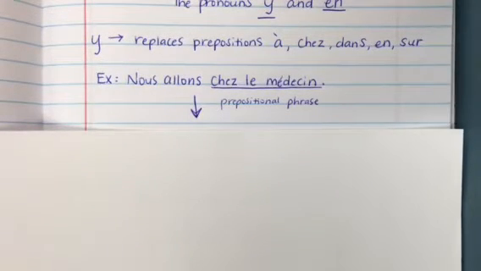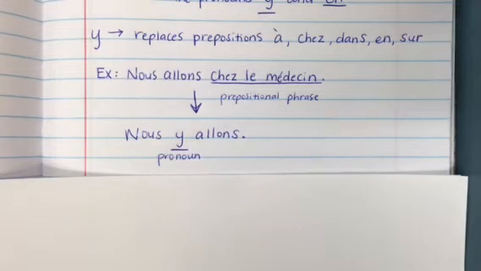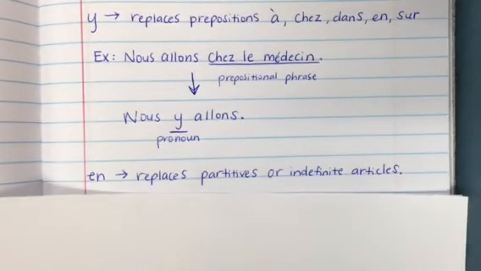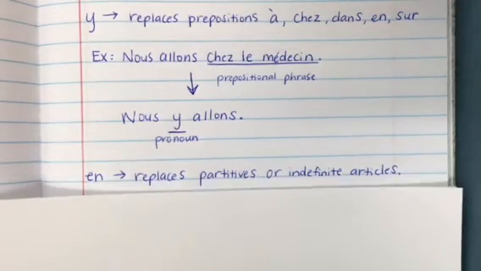So the prepositional phrase chez les médecins would be changed to the pronoun y: nous y allons. Okay, which means instead of we're going to the doctors, we're going there. Nous y allons.